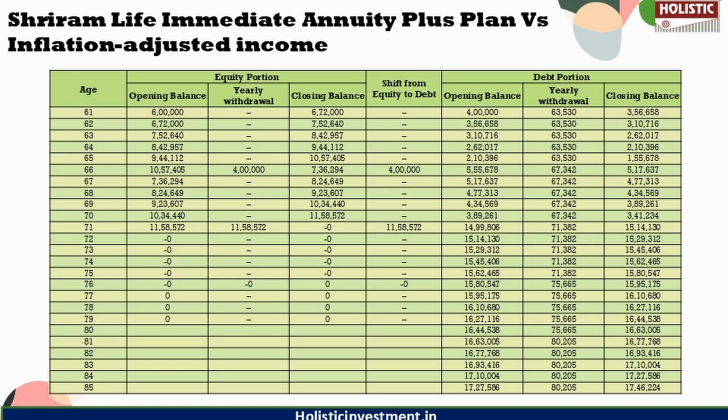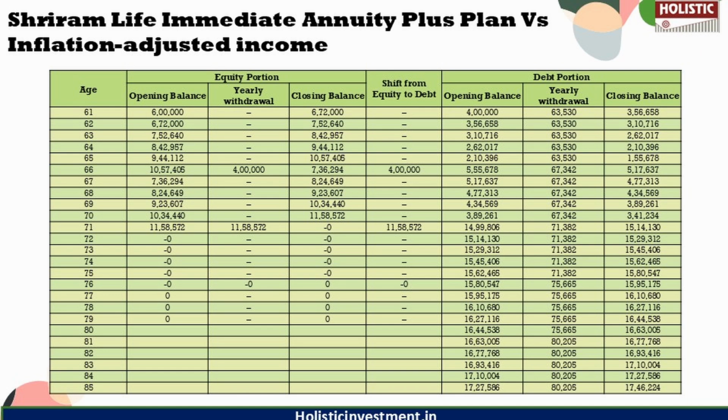So if you assume equity return of 12% and debt return of 6% with the debt portion replenished from equity every 5 years, begin with an annual withdrawal of 63,530 rupees, matching the Shriram policy annuity plan. If you increase withdrawal by 6% every 5 years to adjust for inflation, upon death the purchase price is returned to the nominee, with withdrawal structured to match the previous plan as a parameter. Under this strategy, at the age of 85, your corpus grows to 17 lakhs, far surpassing the 10 lakh return of purchase price offered by the Shriram policy.